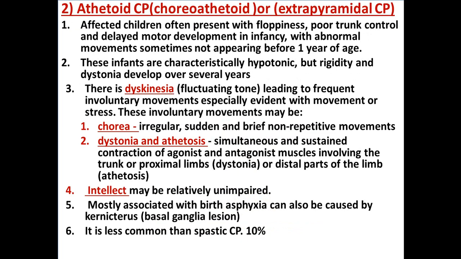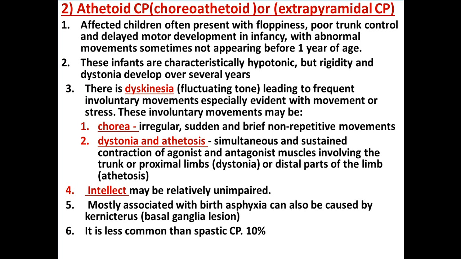So we have athetoid cerebral palsy, or choreoathetoid cerebral palsy, or extrapyramidal cerebral palsy. Here the affected children often present with floppiness and poor control. They are not spastic, they are floppy, and they are hypotonic. There is delayed motor development in infancy, and there is abnormal movement, sometimes not appearing before the first year of life. These infants, as we said, are hypotonic, but rigidity and dystonia may develop over several years.